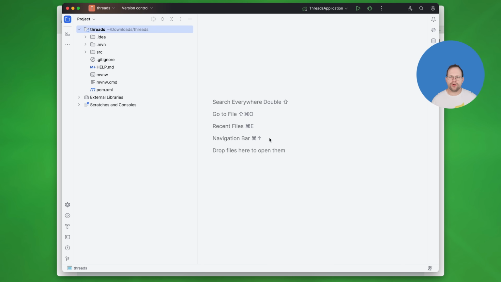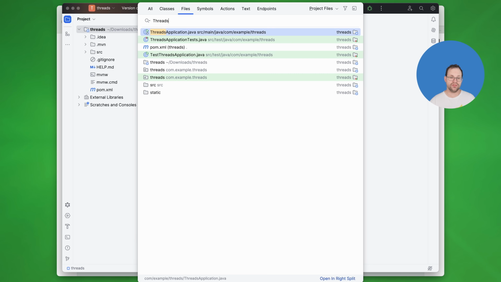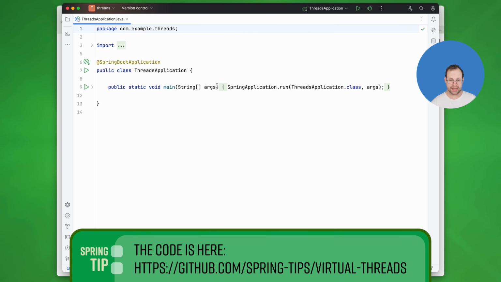Okay, so before we get too far down the line, let's just take a look at how virtual threads work in Java, okay? Forgetting about Spring for just a second. You know, I love Spring. Don't worry, we'll get there. But I want to just take a look at virtual threads in the context of the JVM, and I just happen to be doing it inside of this public static void main Spring Boot application.